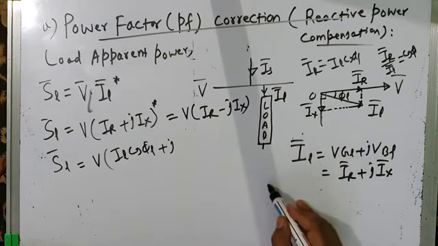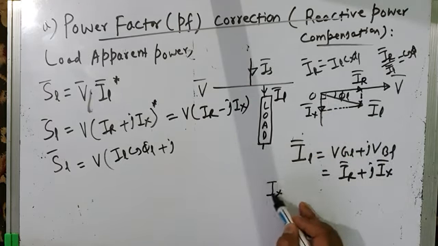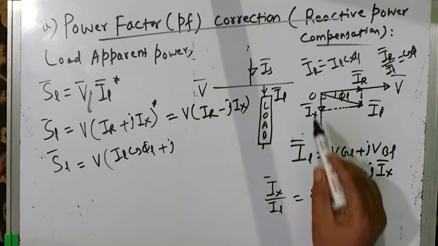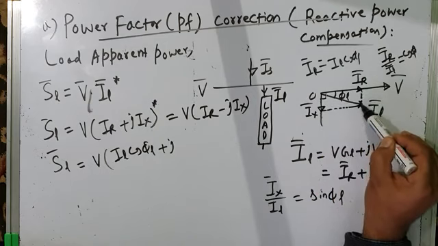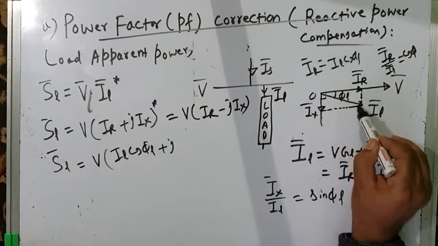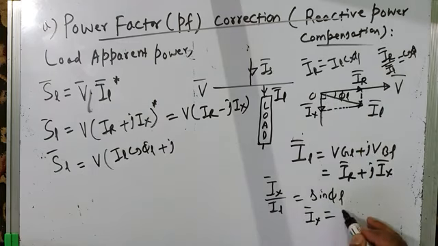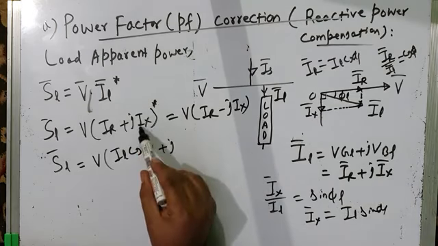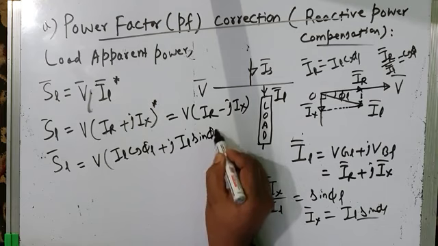Perpendicular by hypotenuse is equal to sine phi L. Perpendicular is IX, so IX by hypotenuse IL is equal to sine phi L. So IX, the quadrature component, is IL sine phi L. So in place of IX, I will write IL sine phi L.